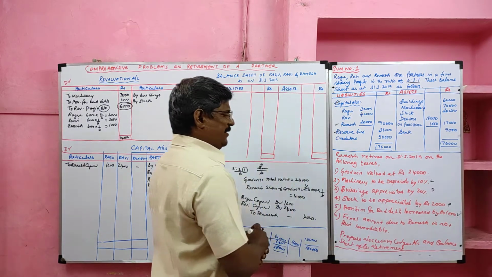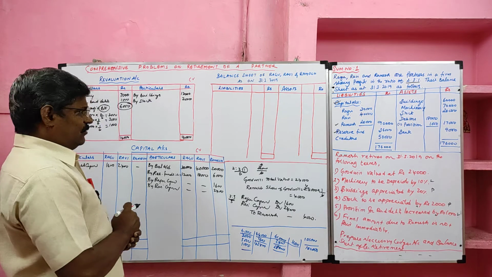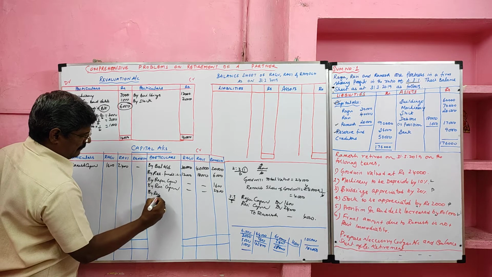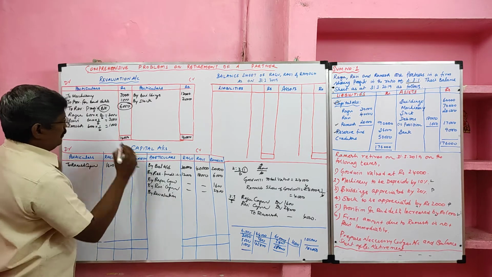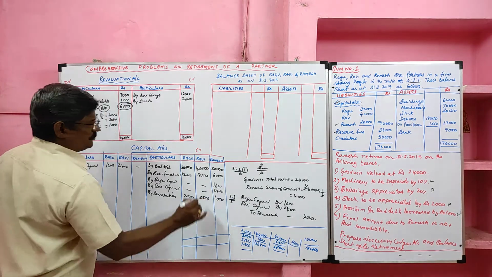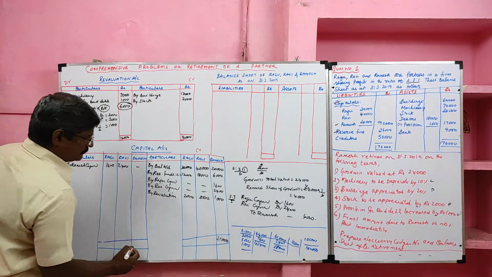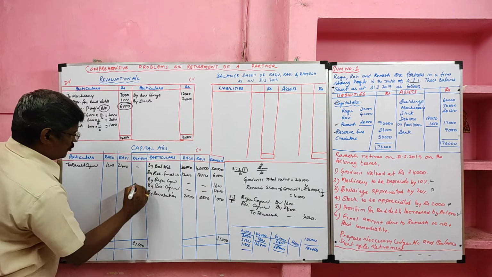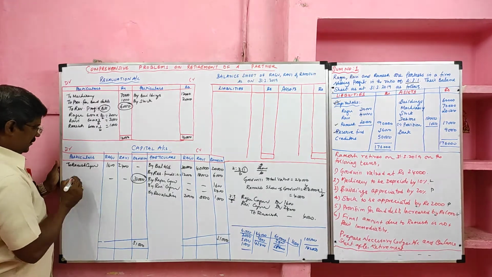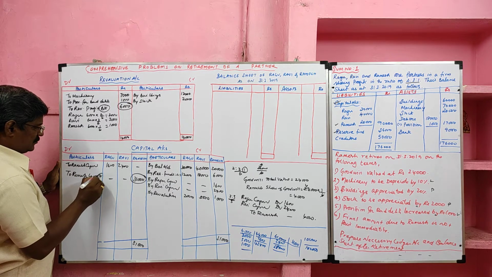The final amount due to Ramesh is not paid immediately. That means the total interest of the retiring partner should be transferred to his loan account. Before that, we will transfer the revaluation profit to the credit side of the capital account by revaluation account: 2,000, 3,000 and 1,000. First, we should close the retiring partner. Retiring partner credit side total 31,000. 31,000 is not paid immediately, so we transfer his total interest, the retiring partner's total interest, to his loan account, to Ramesh loan account.